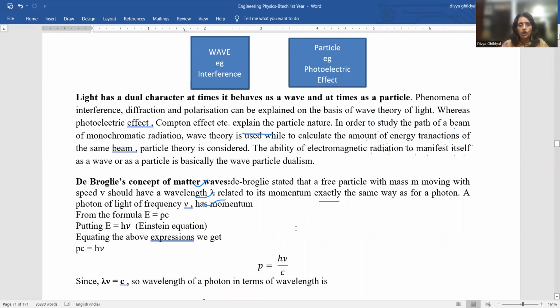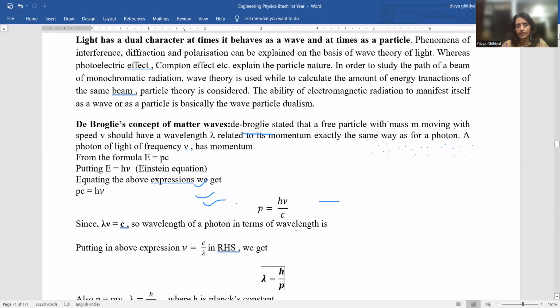Dual means two. So what did de Broglie state about matter wave? De Broglie stated that a free particle with mass m moving with speed v should have a wavelength lambda related to its momentum exactly in the same way as a photon, or a photon of light of frequency mu.